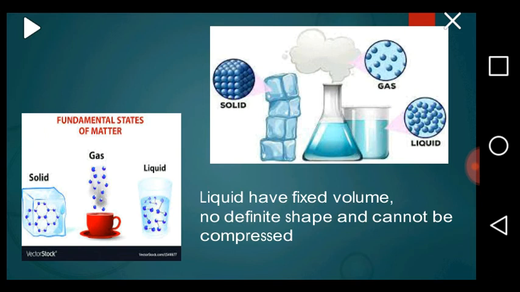In any liquid, the attractive force between the molecules is not as strong as in the solid. The liquid molecules are free to move about but remain close together and therefore attract each other. That is why liquids have a definite volume but no definite shape. It takes the shape of the container into which it is introduced. Therefore, liquid is not compressible. You cannot compress a liquid.